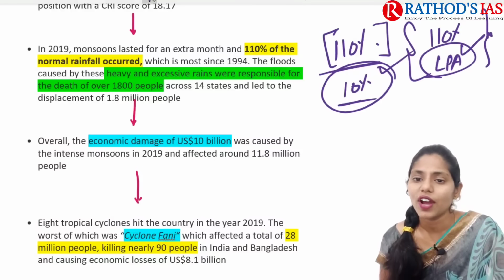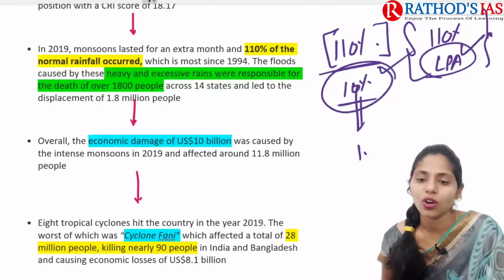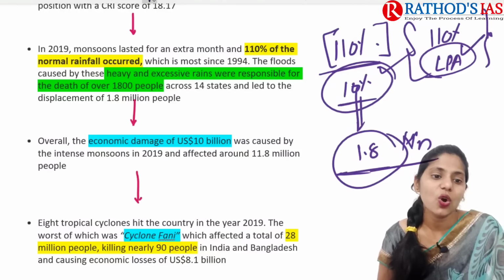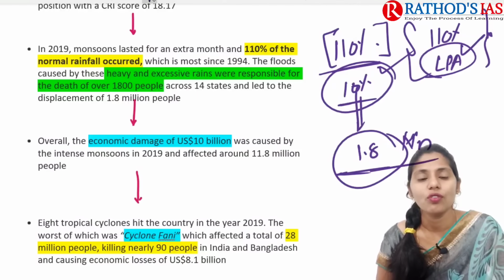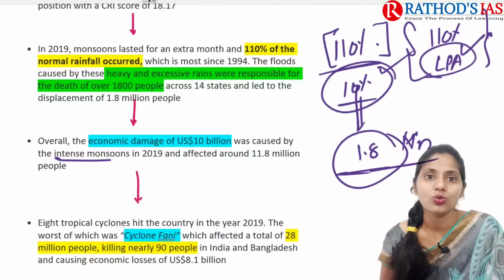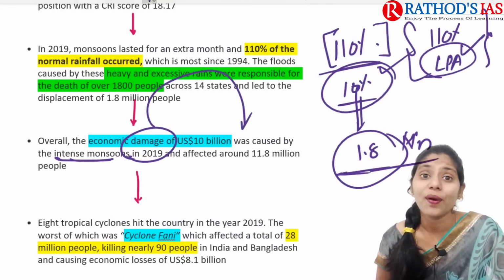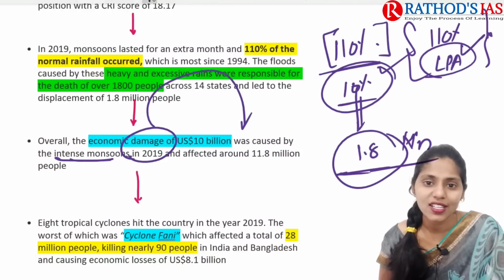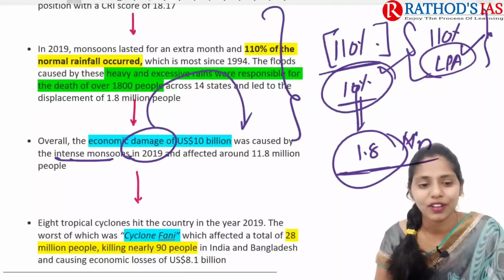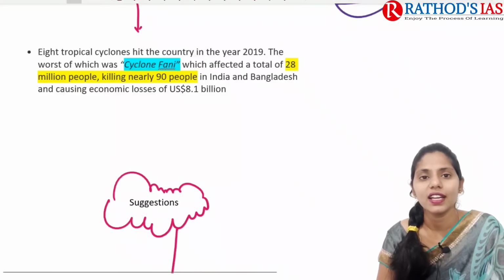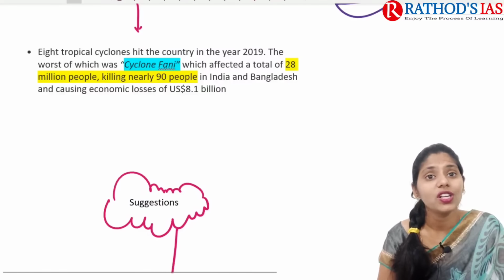Okay, and because of high rainfall that also led to displacement of 1.8 million people. And we can see overall the economic damage of US dollars 10 billion was mainly caused by intense monsoons in 2019, and here it also affected about 11.8 million people. So you can understand what is the impact of climate change, right? So 8 tropical cyclones mainly hit the country in year 2019. So the worst is cyclone Fani.